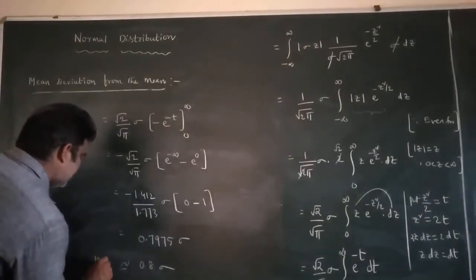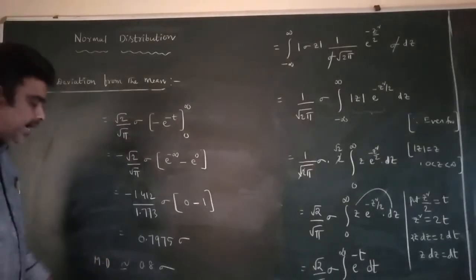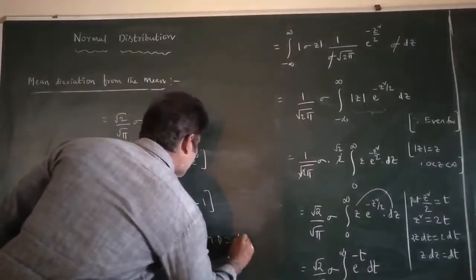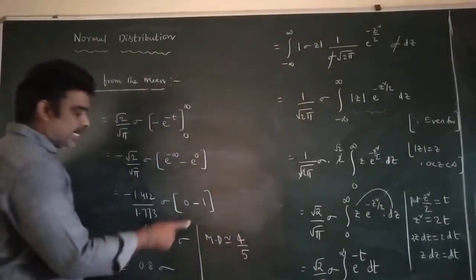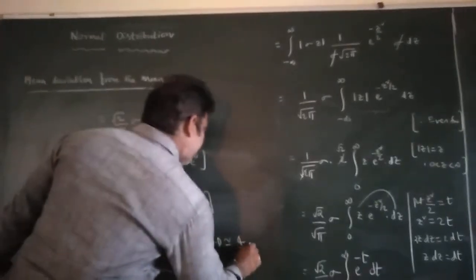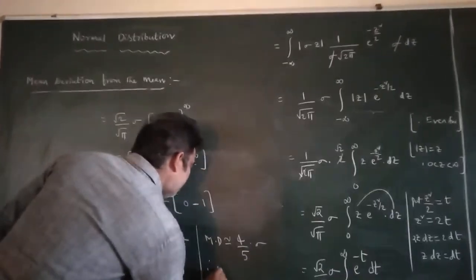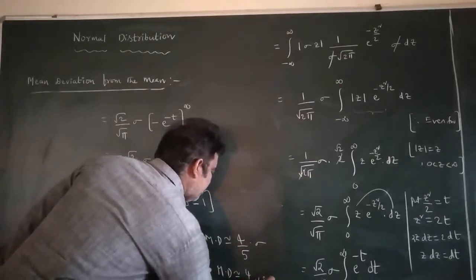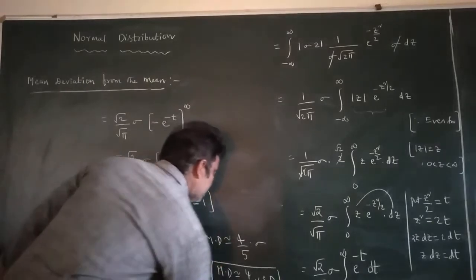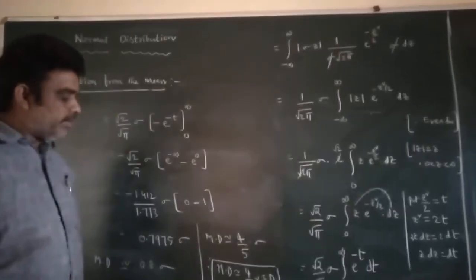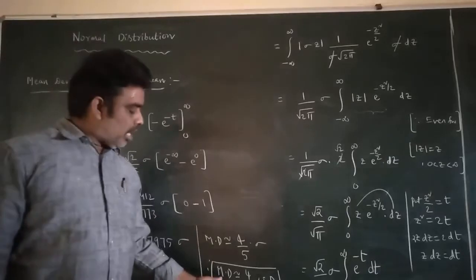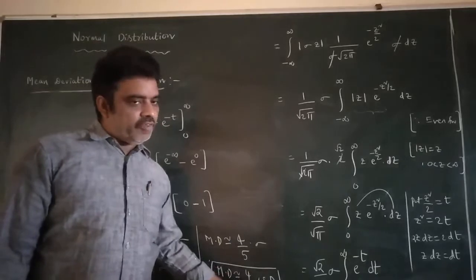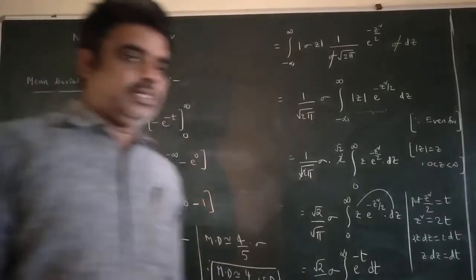The mean deviation is approximately equal to 0.8 sigma. 0.8 can be written as 4 by 5, so 4 by 5 into sigma. Therefore, the mean deviation is approximately equal to 4 by 5 times sigma, which means the standard deviation. So this is the required result: the mean deviation from the mean in the normal distribution is approximately equal to 4 by 5 times the standard deviation.